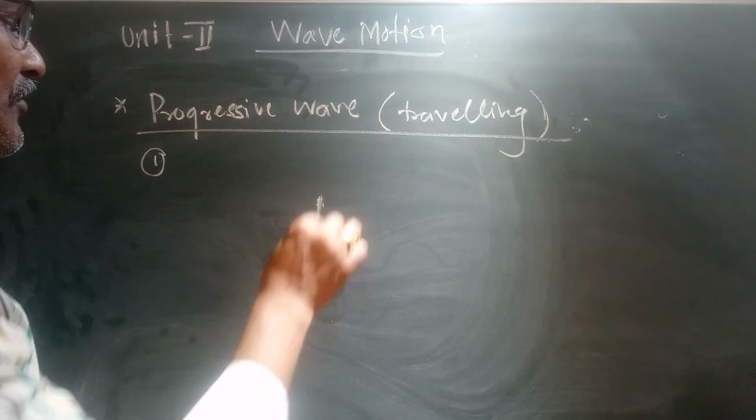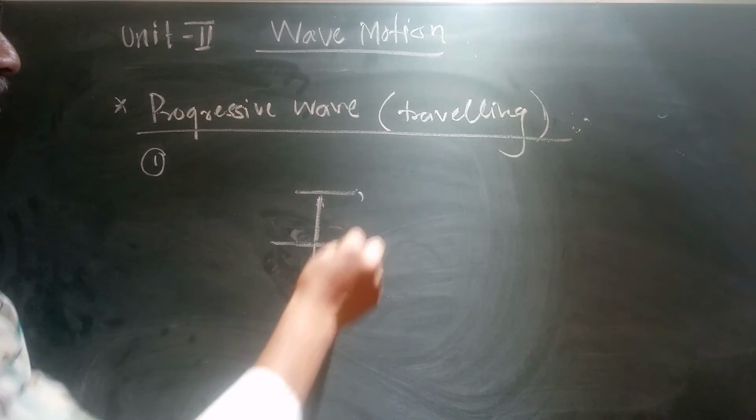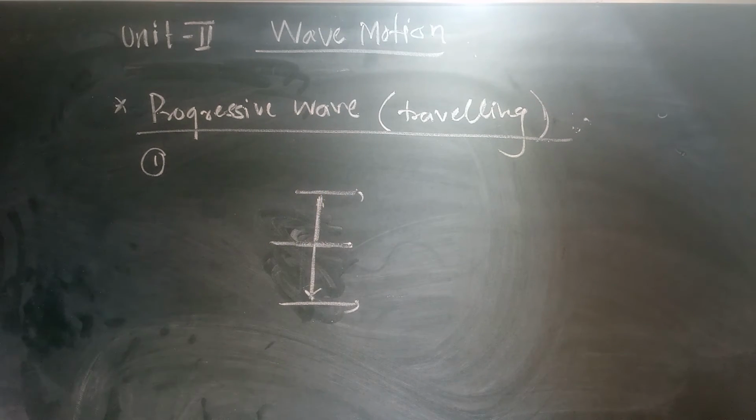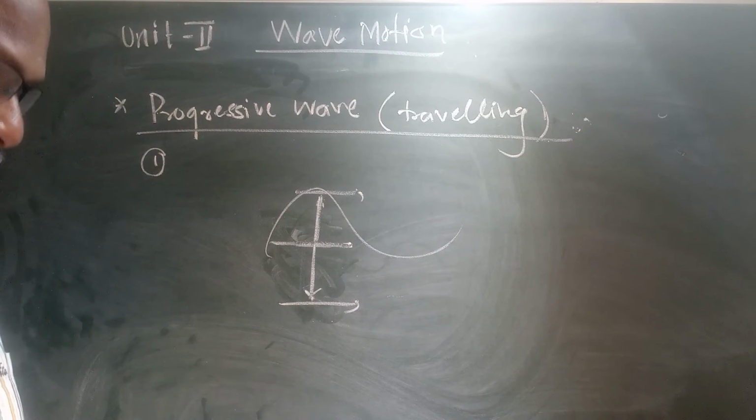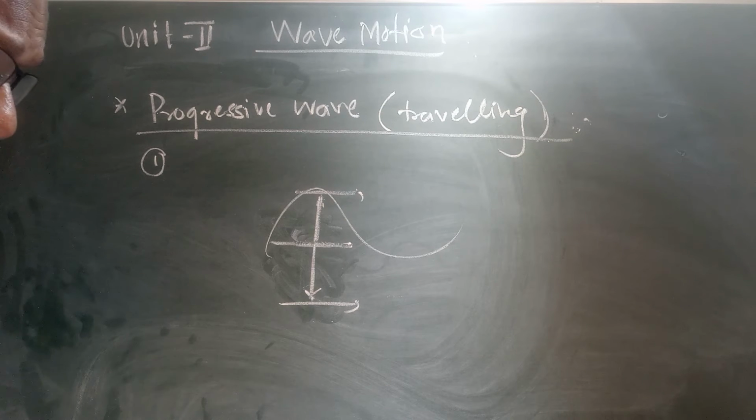This distance is the same, this is the mean position, and this is one of the extreme positions. So the same amplitude and same period. This simple case is simple harmonic motion.